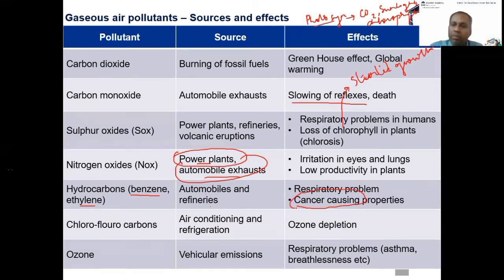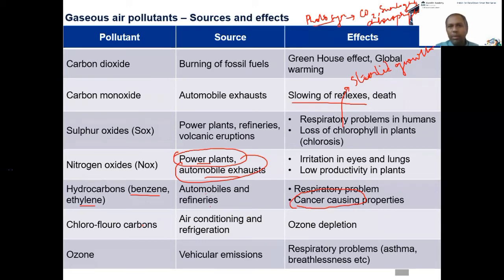How do we better know them? Cancer-causing is also known as, what is the term? Starts with C. Very good, Sheta and Vaibhav and Prachi. Good. Carcinogenic. They are carcinogens. They are carcinogenic in nature. Good.